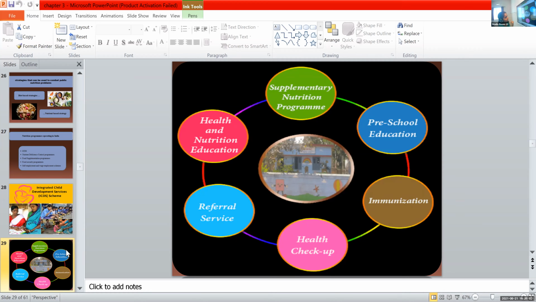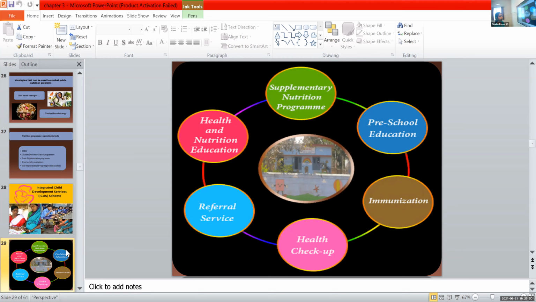Then health checkup, we provide deworming tablets, and assess height, weight and other body measurements to check their BMI as well as their health. We can easily identify protein energy malnutrition or macronutrient deficiency by checking these anthropometric measurements.